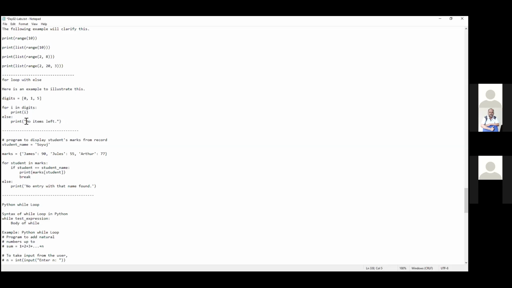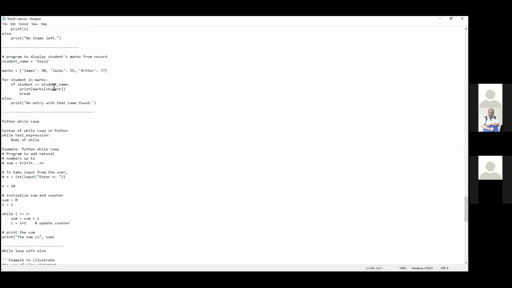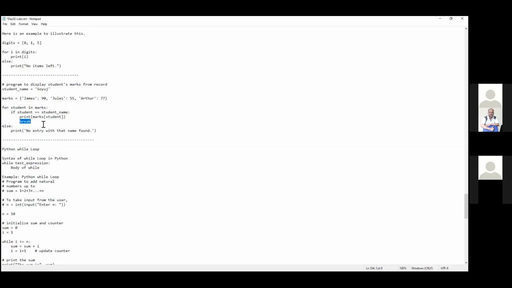And in this, I have a list of names, right? And how do I find a particular person with this name? If it exists, it is going to print. So also look at the break statement. Why do we need a break statement? Because we don't want to keep the system busy after the work we assigned to the system is done.